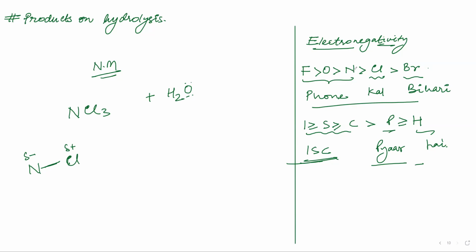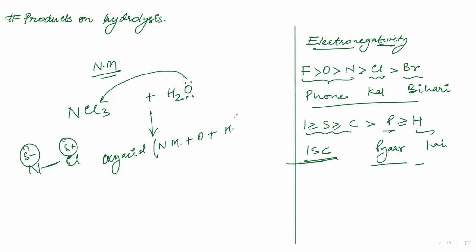Now I can say that nitrogen is more electronegative than chlorine. That is why nitrogen will be delta negative, chlorine will be delta positive. Oxygen has lone pair electrons. That is why it will attack on the chlorine. Now what will we get if it attacks on the chlorine? We will get an oxy acid. An oxy acid contains non-metal plus oxygen plus hydrogen. In NCERT, you can also see it as oxo acid or oxy acid. So what do we get if we attack NCl3 with H2O? We will get HClO.